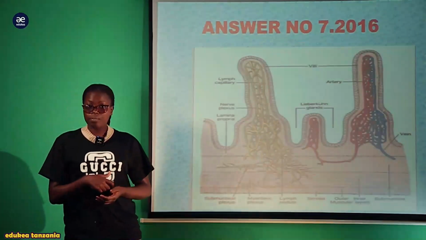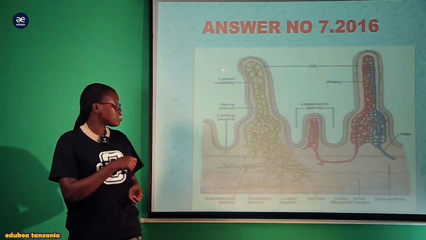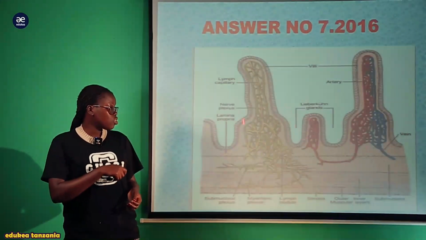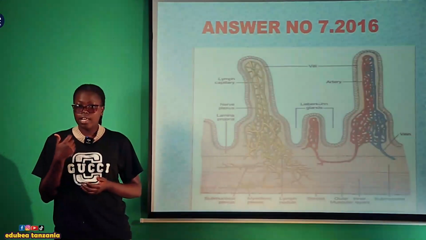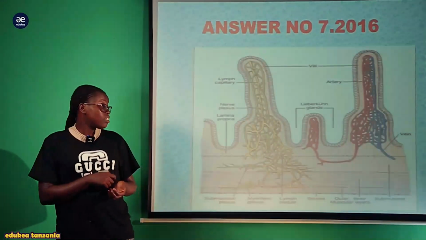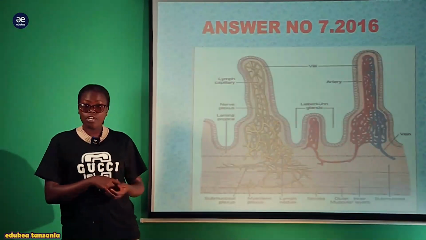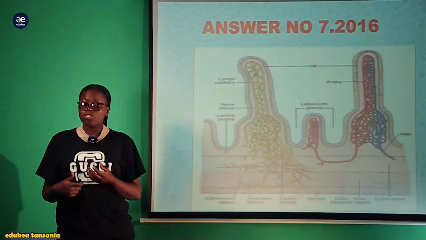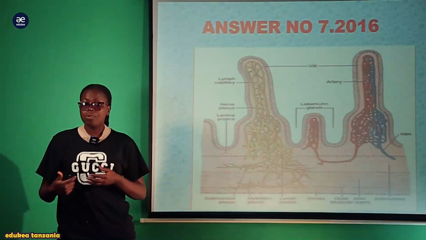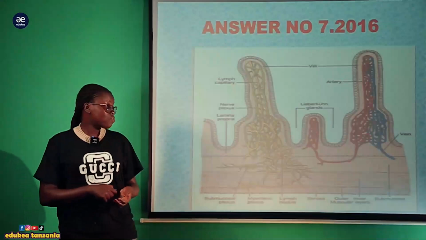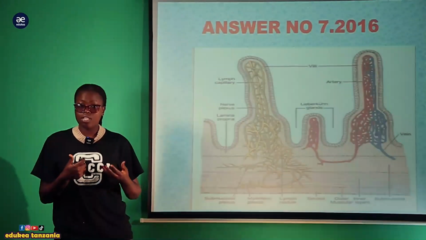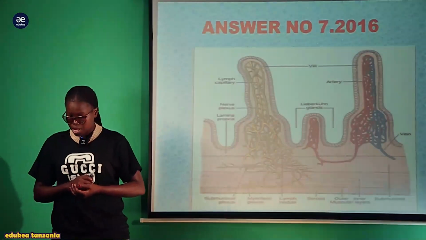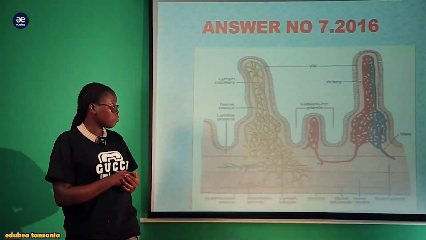So this is the structure of the ileum, how it looks. We have a structural and functional unit known as the villi. This, in general, is the structure of the villi. This is one of the greatest adaptations of the ileum, because as you see, the villi are highly folded, so as to maximize the surface area, and to provide a long distance for complete digestion and absorption of the food. Also, it is well supplied with blood capillaries to ensure easy diffusion of nutrients and oxygen, to maximize the rate of digestion in the body of the organism.